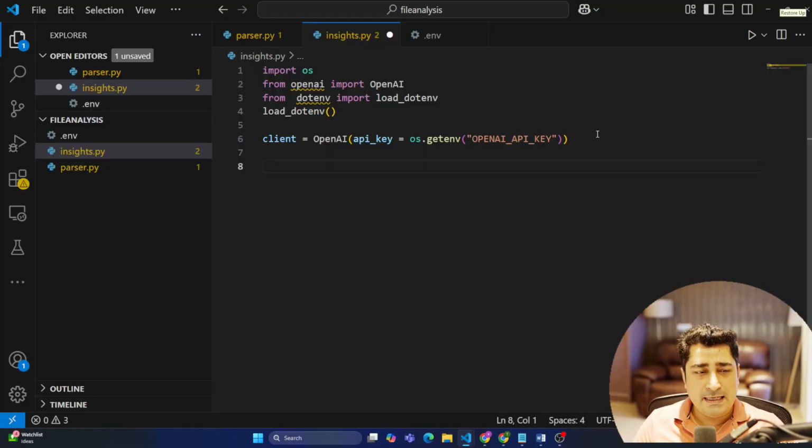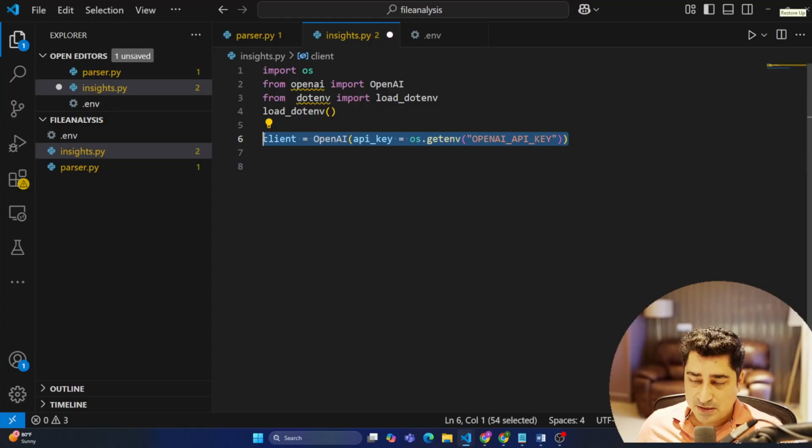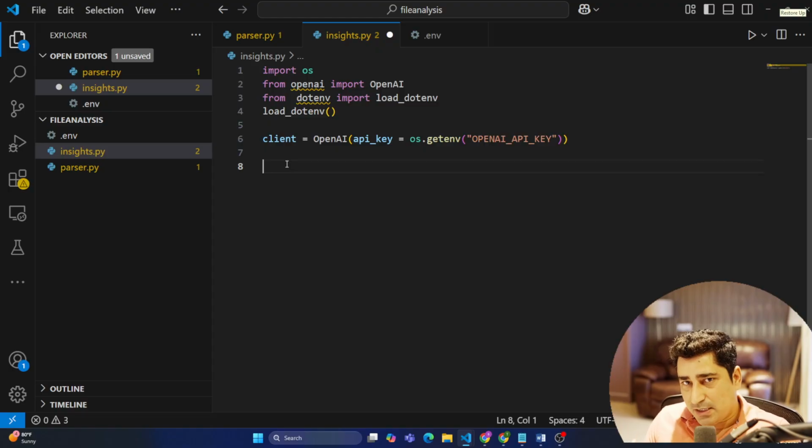Now, once my client is created, maybe I can create a function over here where I will be able to pass data, it will be able to use the key and the client that I have already initialized. And then eventually I will send a prompt along with the data, and it is going to give me the output.